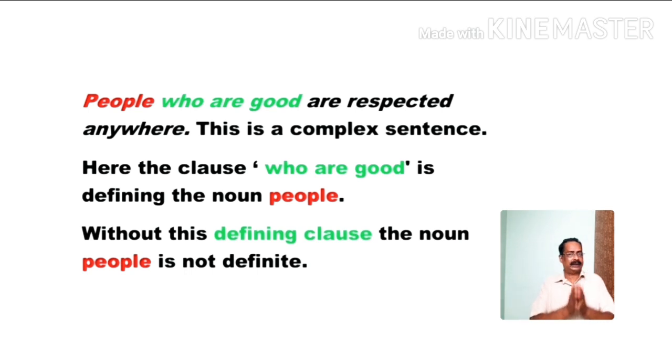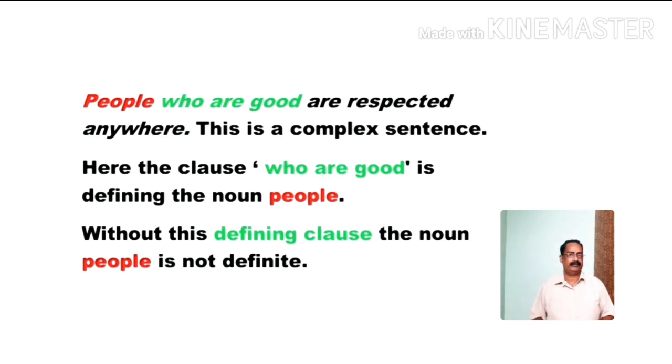So, the adjective clause we use to define that noun or pronoun is a defining clause. Friends, could you understand? A defining or describing clause is an adjective clause that defines or describes or makes us know the subject.